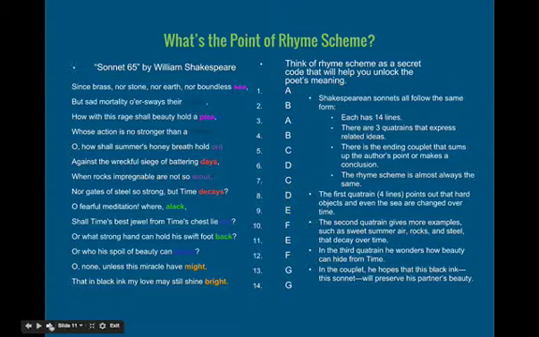Then the second quatrain gives more examples, such as sweet summer air, rocks and steel that decay over time. In the third quatrain, the author of the poem wonders how beauty can hide from time, and in the couplet, he hopes that his black ink, this sonnet, will preserve his partner's beauty. So you can see how when it's broken up by rhyme, each quatrain focuses on a particular idea conveyed in the poem. So rhyme scheme helps you to unlock aspects of the poet's meaning.